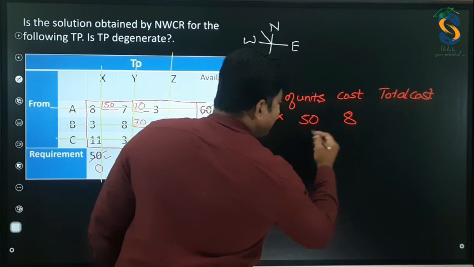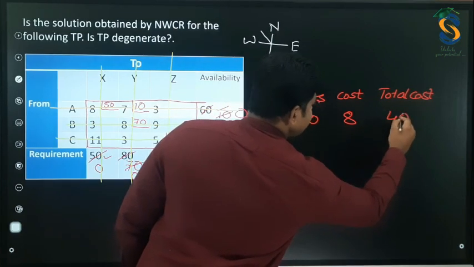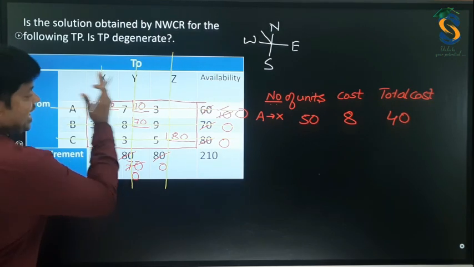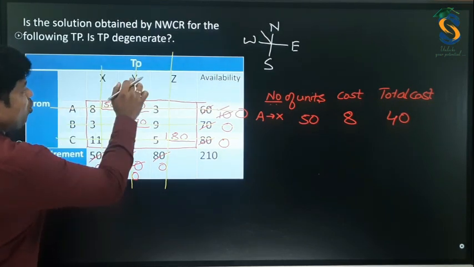Then you need to multiply these two, write down here.